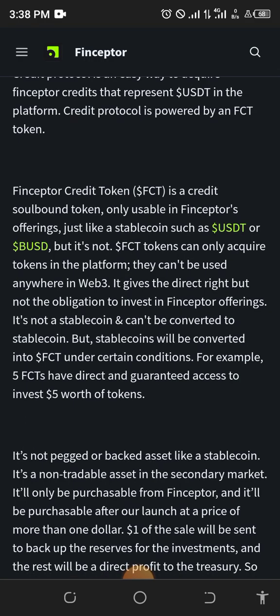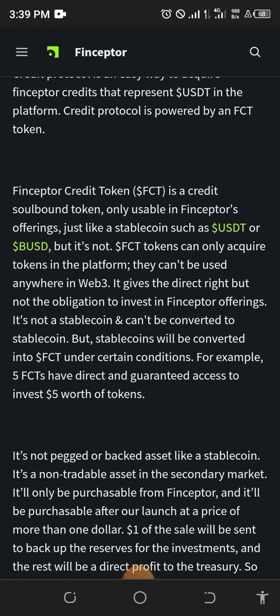Okay, see that there. Finceptor credit token, which is the same FCT, is a credit-bound token only usable in Finceptor offerings, just like stable coins such as USDT or BUSD. So it's a kind of stable coin, but I think it's restricted to the Finceptor platform. It's not something you can use between exchanges, maybe DEX or CEX. I don't know if you understand that. Okay, but it's not actually USDT nor BUSD, that's just a way of describing it, right?